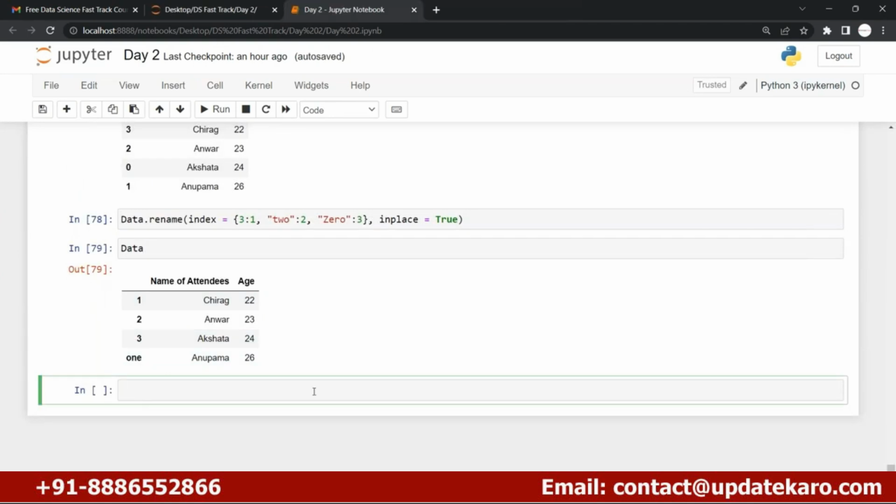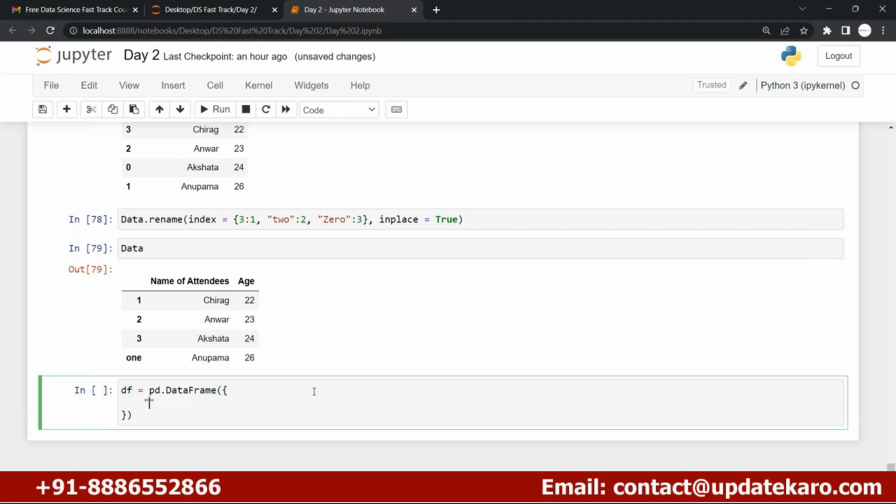So for that, let me create one dummy data for group by in our data. So let's say df equals pd dot DataFrame. With the help of this I can create a data frame.